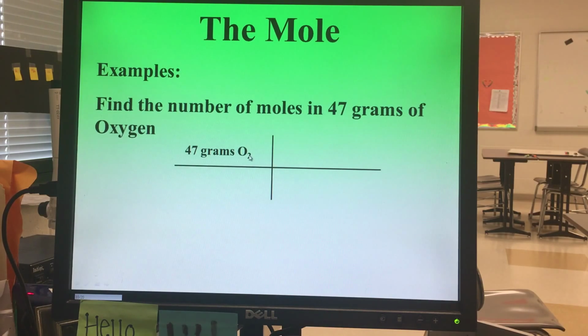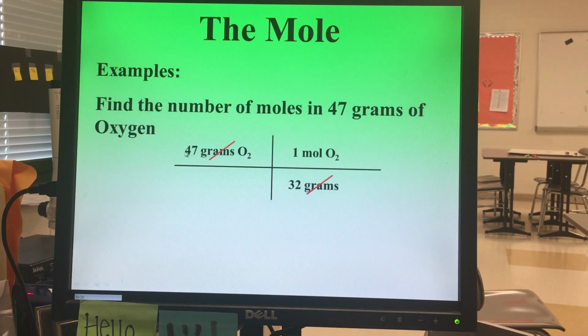That's really important here, because when we look at the molar mass of oxygen, it's not just O, it's O2. So for every 1 mole of O2, we have 32 grams of oxygen, because each oxygen atom is going to have a mass of 16. Since we have 2 of them, we're going to have 32 total grams. So if you solve this, we're going to cancel out grams.